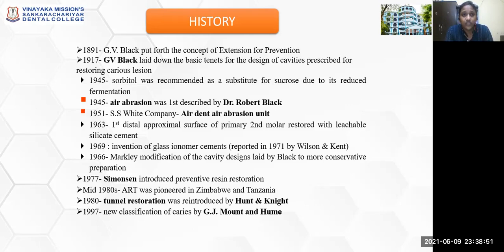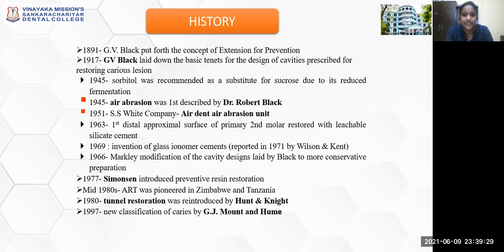So after this, there came the introduction of other methods of removal of caries as well as restorative materials, in which air abrasion was first described by Robert Black in 1945, and then in 1963 the first distal approximal surface of a primary second molar was restored using a silicate cement. This laid the foundation for the invention of glass ionomer cements by Wilson and Kent in 1969, which became the breakthrough in introduction of remineralizing and fluoride releasing restorative materials.